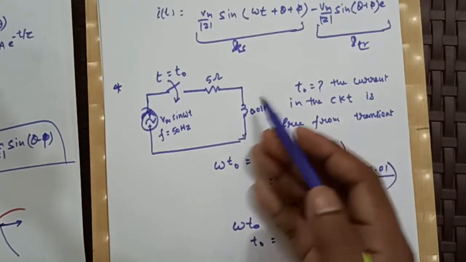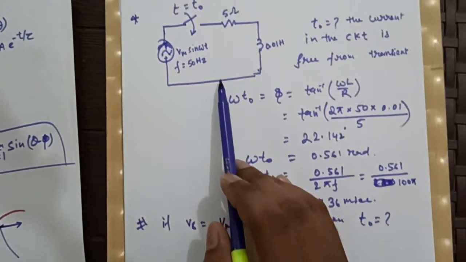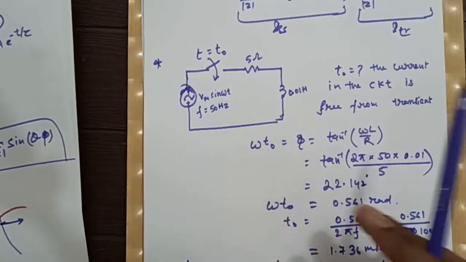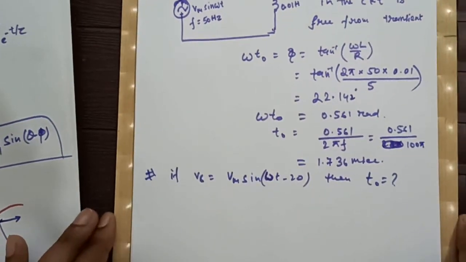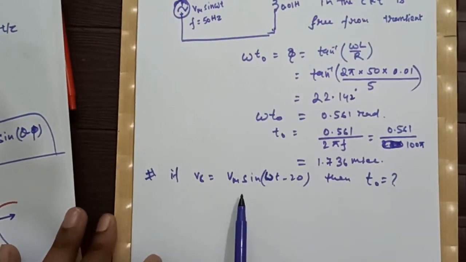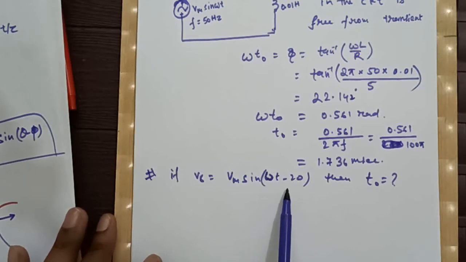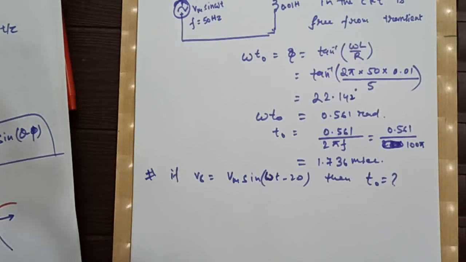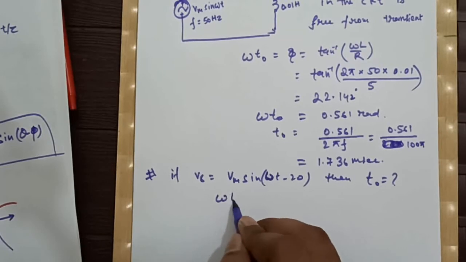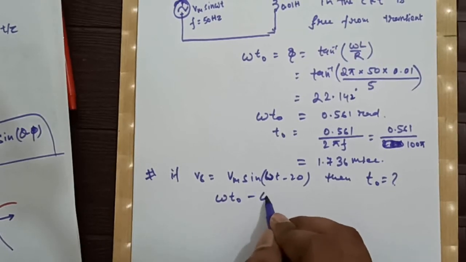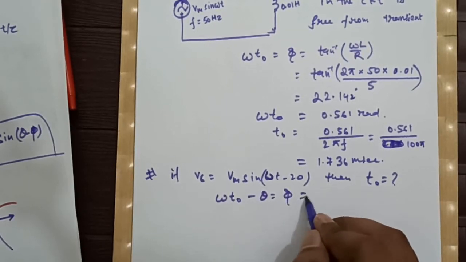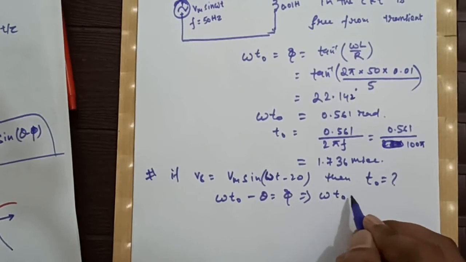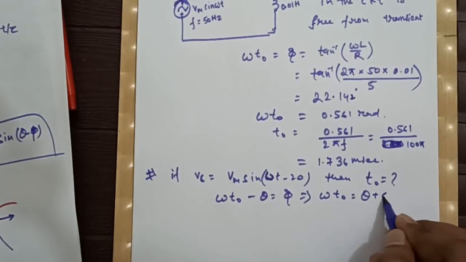Just in previous question, if the source voltage Vm sin omega t is getting changed to Vm sin (omega t minus 20), then what will be the switching instant t naught, for which there will be no transient? In that case, our omega t naught minus theta will be equal to phi, and from here our omega t naught will be what? Theta plus phi.